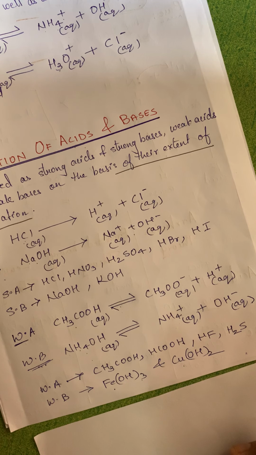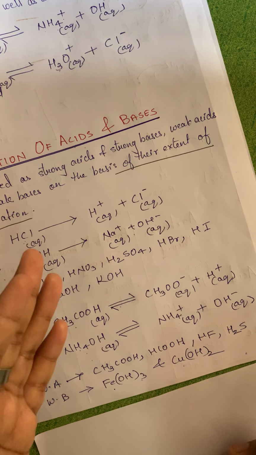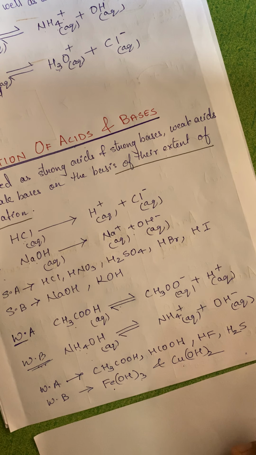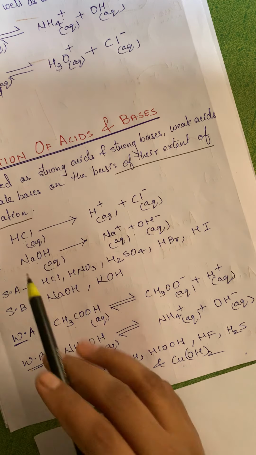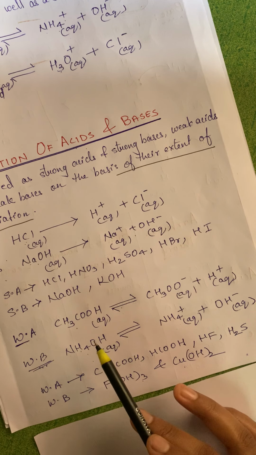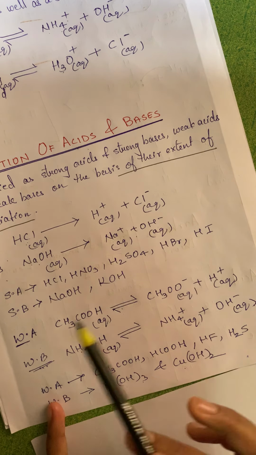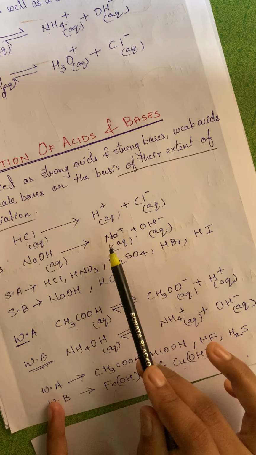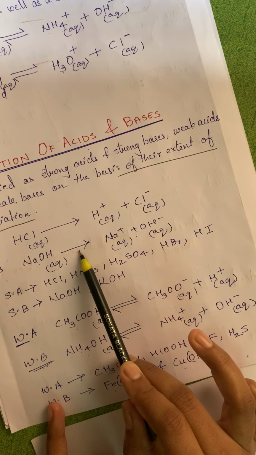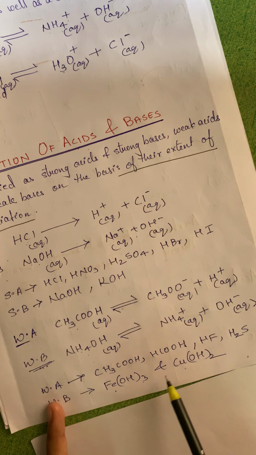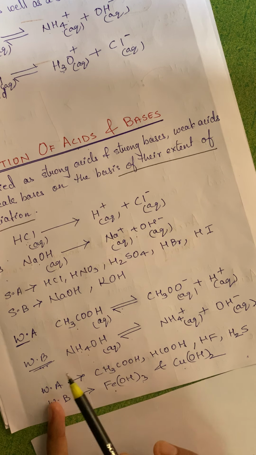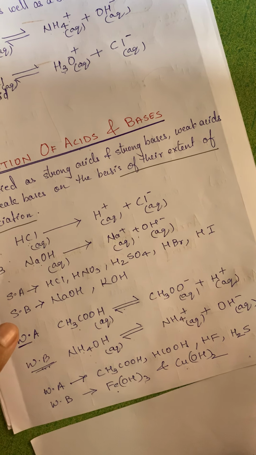So these are nothing but the concept of ionization of acids and bases. Based on their extent of dissociation, that means whether it is partially dissociated or completely dissociated, we can tell whether that is strong or weak. If we are talking about acid and it completely dissociates, it is referred to as a strong acid. If it is partially dissociated, then it is a weak acid. In case of base, if it is completely dissociated, we call it a strong base, and if it is partially dissociated, then we say it is a weak base, and some examples are as such.